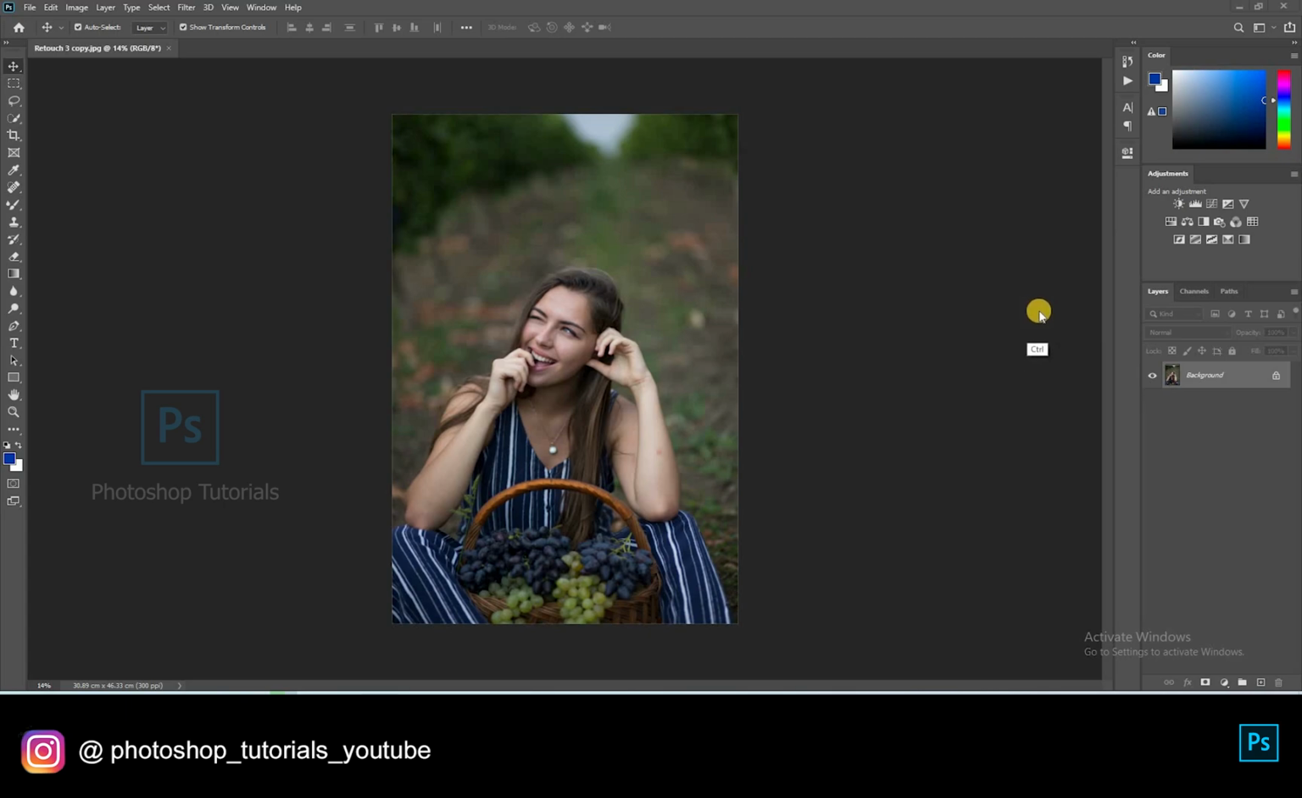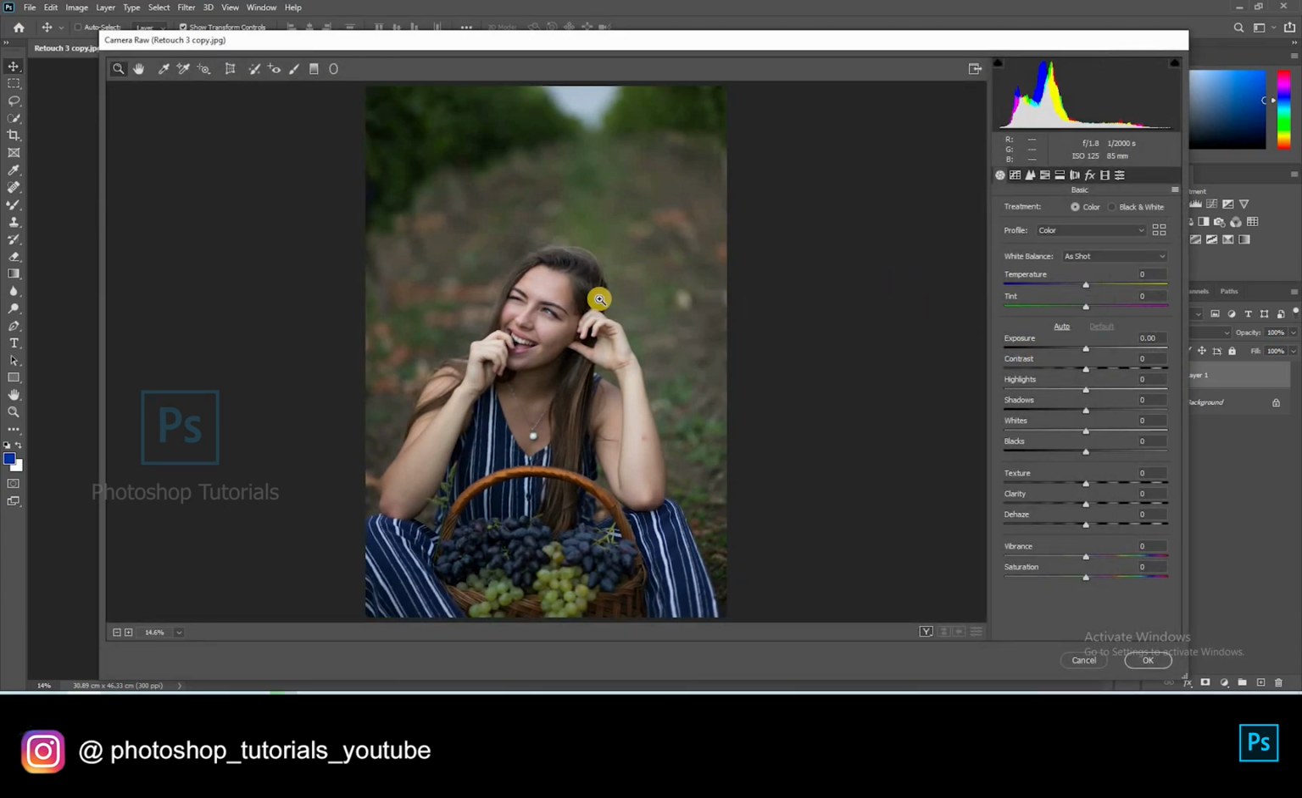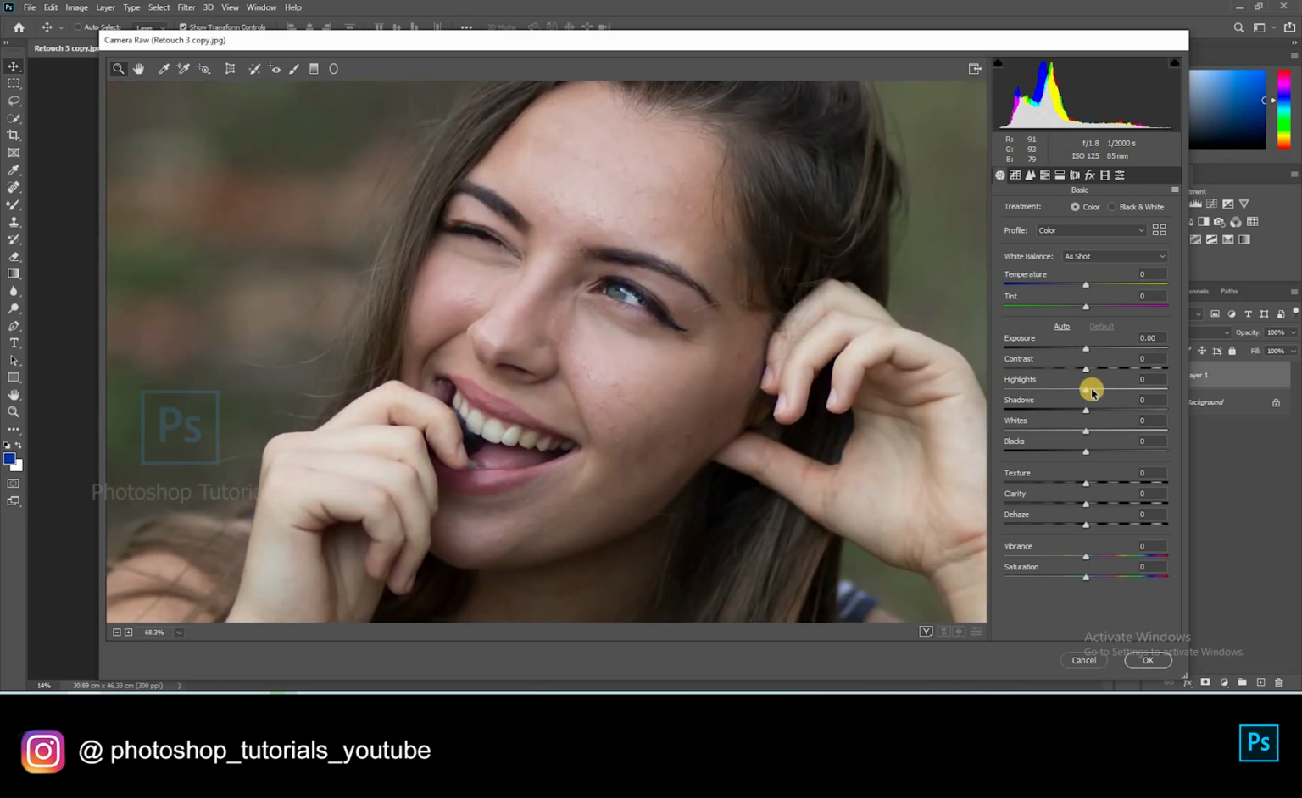Now let's get into the tutorial. Select the background layer and click on Ctrl+Command+J to duplicate a layer. Now click on Ctrl+Command+Shift+A to open Camera Raw, so we have to perform some basic exposure adjustments.